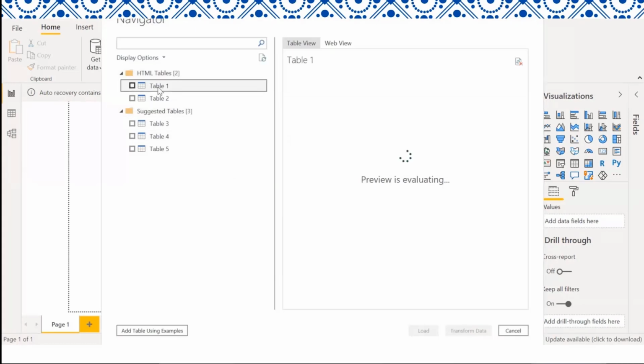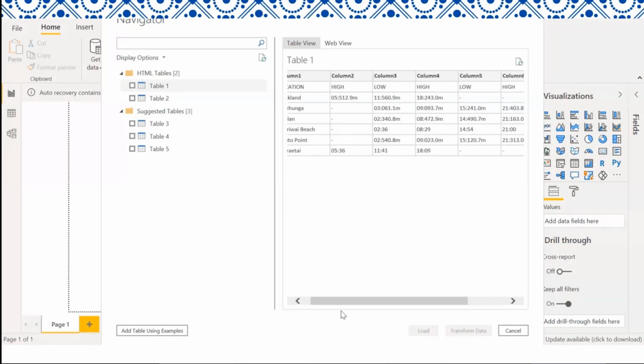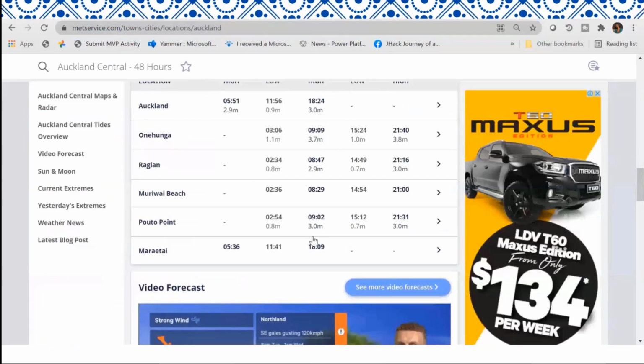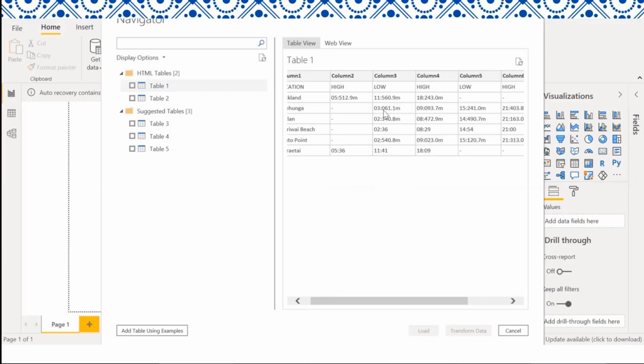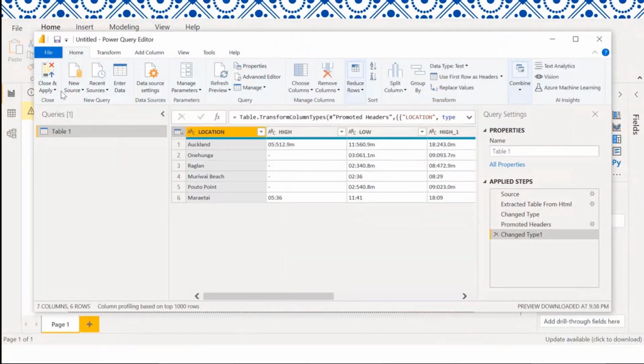Then go into Table 1. Table 1 is a table, and this table is on the website, which I'll be showing you now. As I scroll down, there's a table over here, and I want this table in Power BI. That table has been automatically put here for us. After I select that, I'm going to go into Transform Data, and it will get into Power Query Editor. Over here, I'm just going to clean it up and put first row as headers. So there, we've cleaned that up. That's how to use case 1.